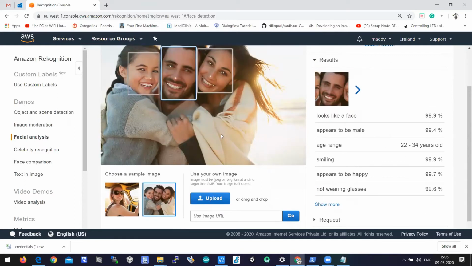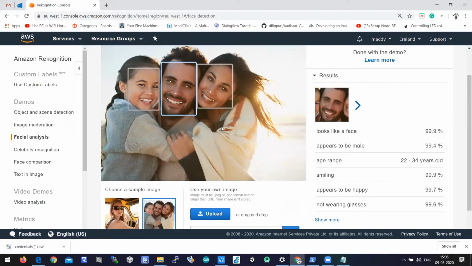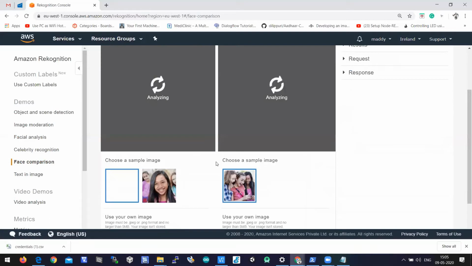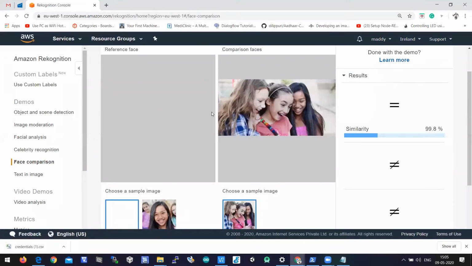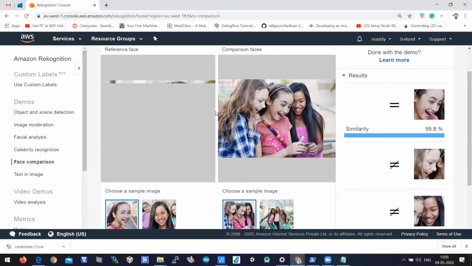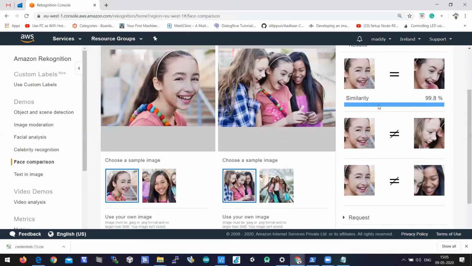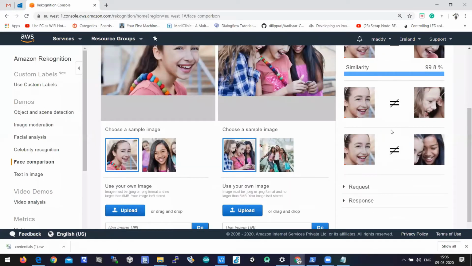So it means that all the data which is sent to the AWS Rekognition service is able to identify what is there. This is facial analysis, and in a similar way you'll have face comparison also. It can compare two different faces or two similar faces. You can see on the left side there is a reference image. On the right side there is a target image, and it is able to identify how many faces are there, and it compares with each and every face in that image.